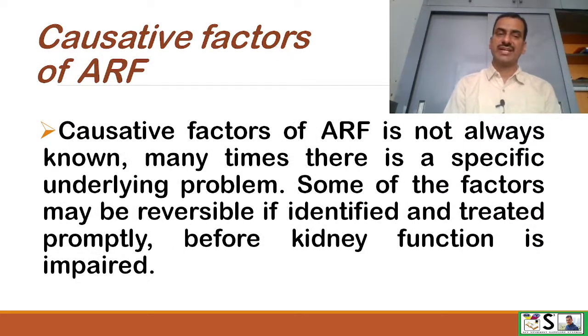What are the causative factors of ARF? Causative factors of ARF are not always known. Many times there is a specific underlying problem that may result in ARF. Some of these factors may be reversible if identified and treated promptly before kidney function is impaired. Means we can treat them before the kidney functions are impaired completely.